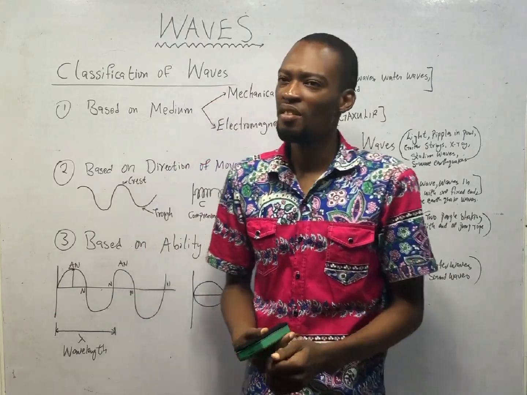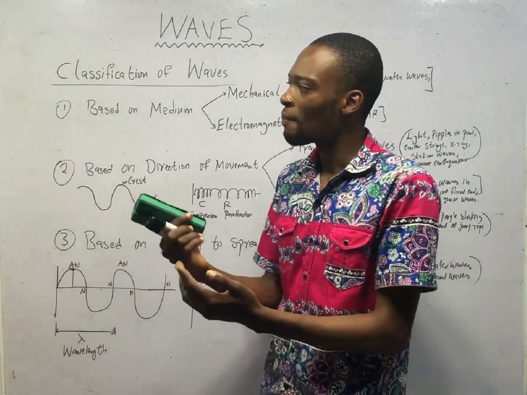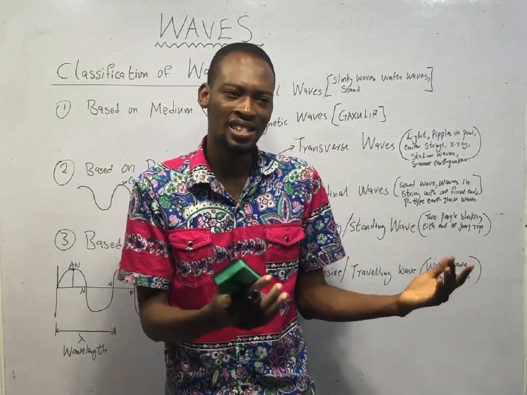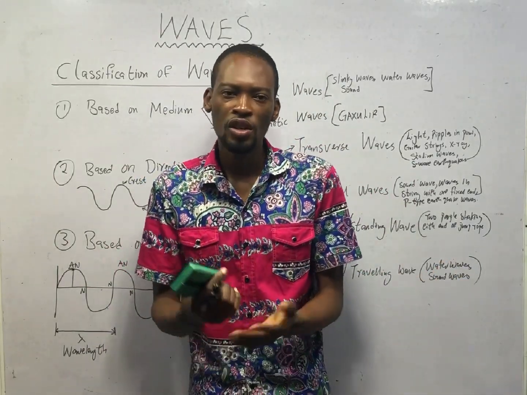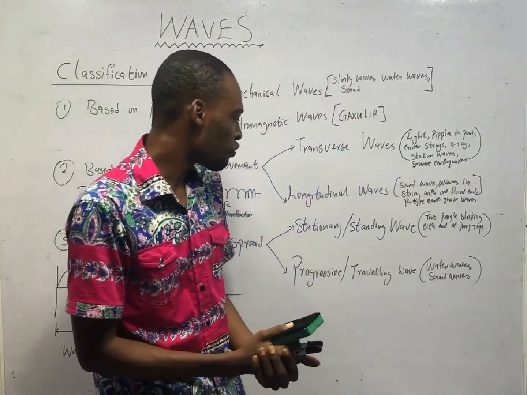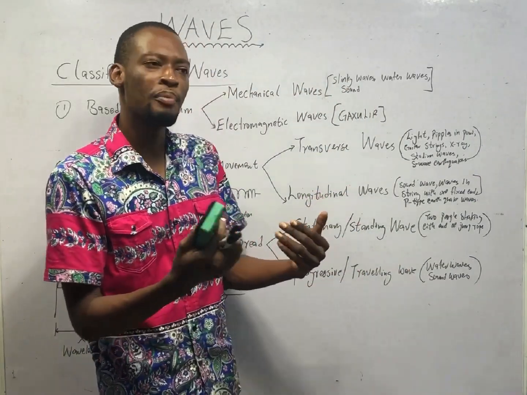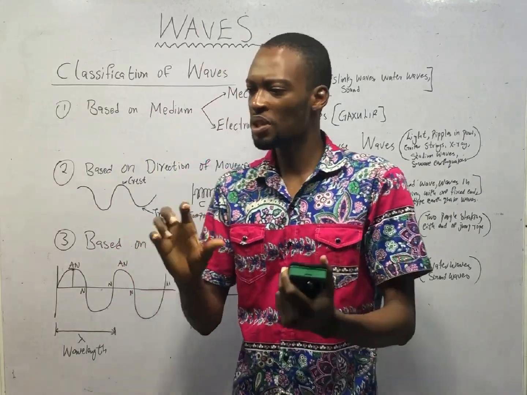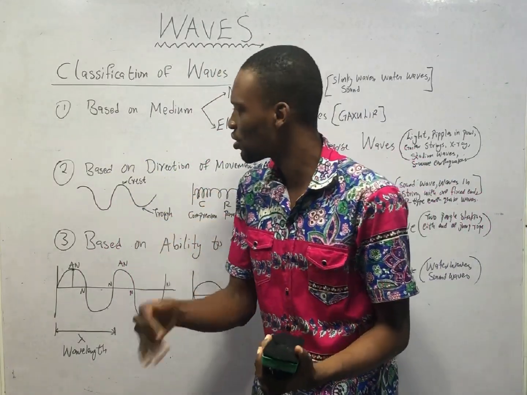Some will tell you that the classes of waves are mechanical waves and electromagnetic waves, while types are transverse and longitudinal. Some will tell you that the types of waves are stationary and progressive waves. To avoid all these misunderstandings or confusion,